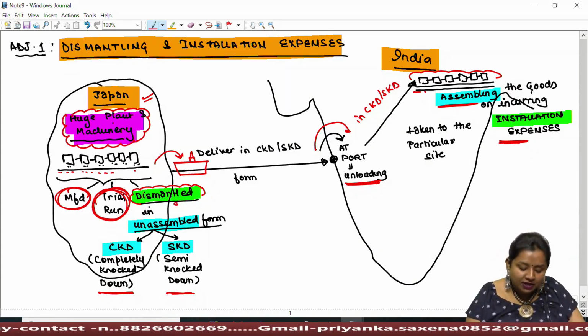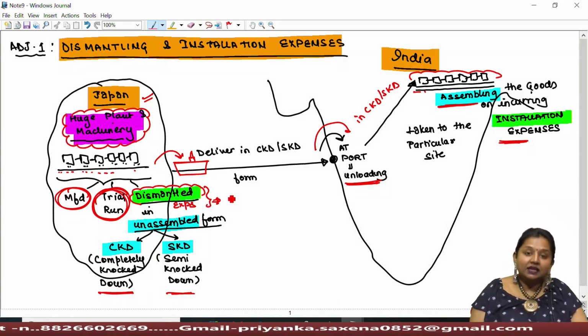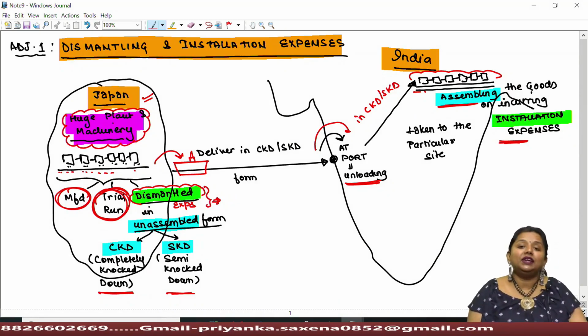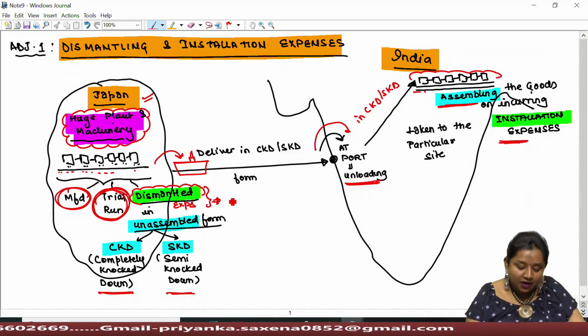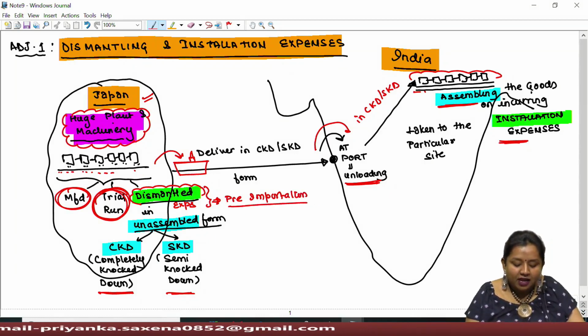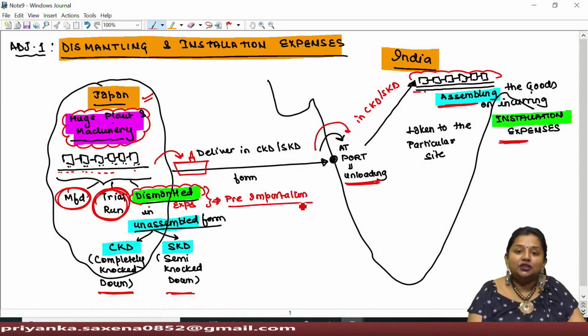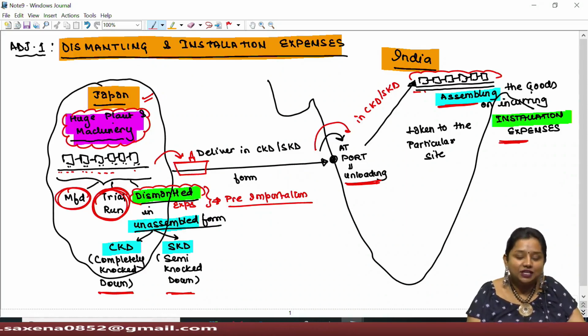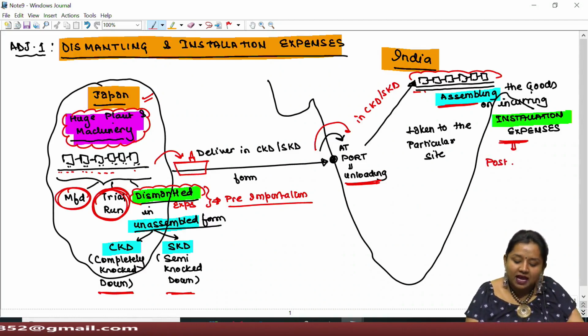This dismantling expense has obviously been incurred before bringing the goods to India. Therefore, it shall be treated as a pre-importation expense. Whereas installation must have occurred in India after reaching the destination point. Therefore, installation will be considered a post-importation expense.